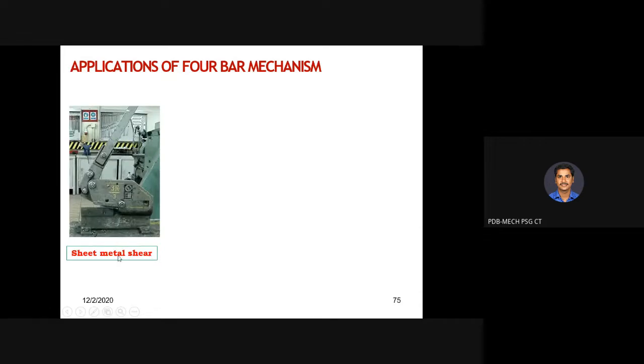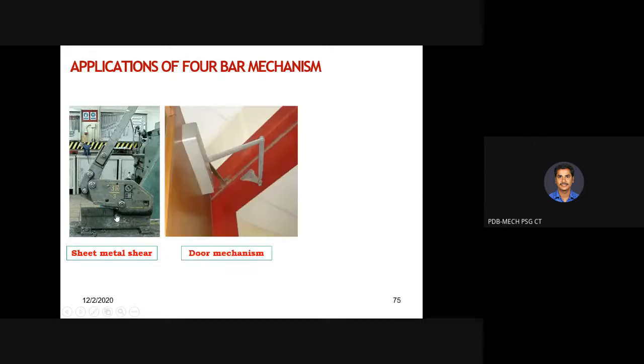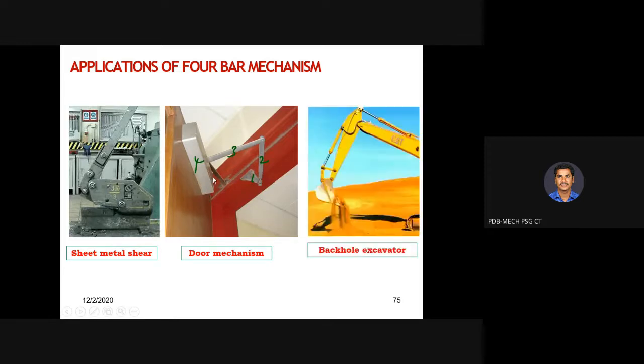And the next mechanism is the sheet metal shearing mechanism. So knowingly or unknowingly, you know these are all machines that you might have used, and they consist of different mechanisms. And door closers. Okay, door closer: this is the frame, this is another link, this is the third link, and this is the fourth link. There is a 4-bar mechanism. And this particular portion, which you can see, is also a 4-bar mechanism. It is a backhoe excavator. If you consider that particular portion alone, it is a 4-bar mechanism.